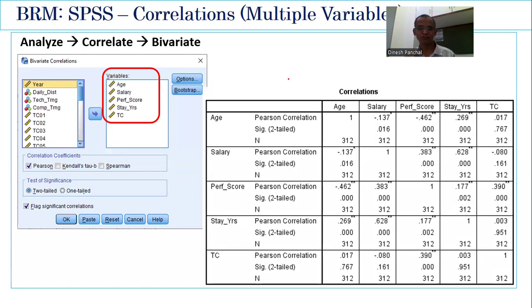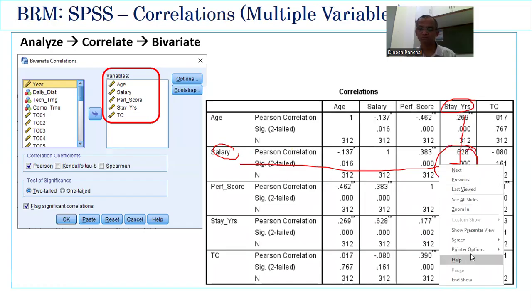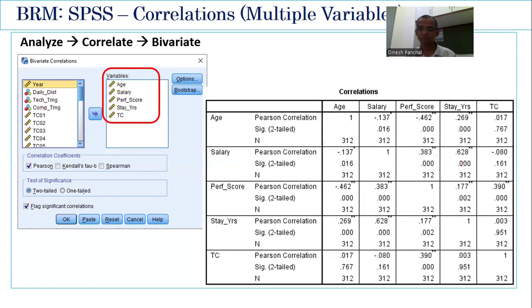Okay. So for example, if you have to interpret the correlation between salary and stay, salary is here, the stay is here. So this column and this row. So basically this box we have to interpret. In this case, a total of 312 observations are used, 0.628 is the correlation, which is significant.